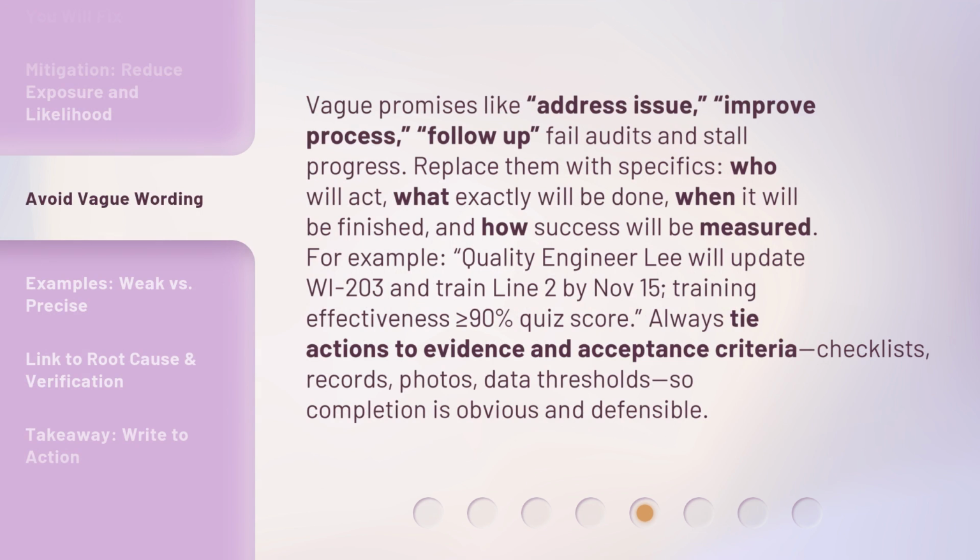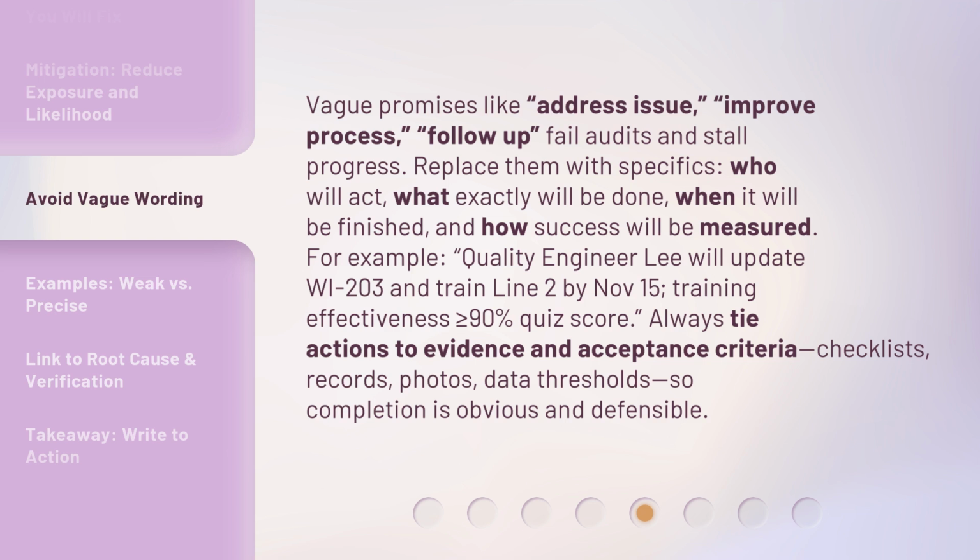Vague promises like address issue, improve process, or follow up fail audits and stall progress. Replace them with specifics. Who will act? What exactly will be done? When will it be finished? And how will success be measured?